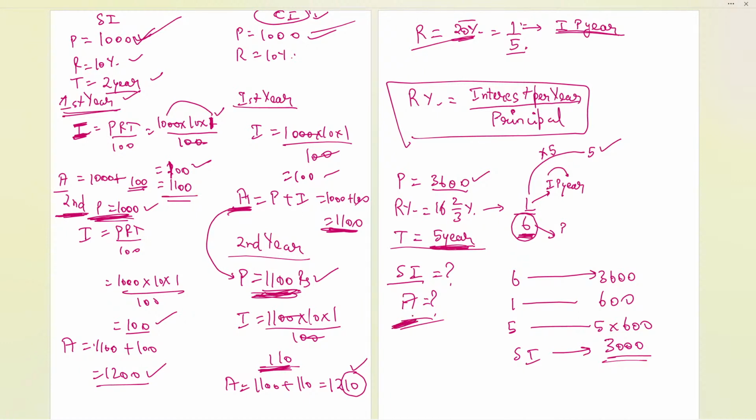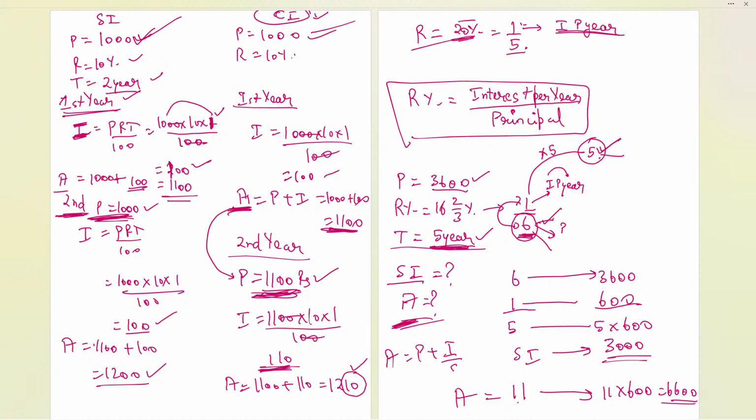Secondly, if I need the amount, I told you amount is principal plus interest, both added together. Sorry, this is the interest total, this is the principal. So after 5 years, this will be the interest and this will be the principal. Principal 6 plus interest 5 will be 11. So 1 represents 600, and 11 represents 11 times 600. It will be 6600, which is the amount, because amount equals principal plus interest. Interest is 5, principal is 6, so that is 11 we have taken and finally got this.